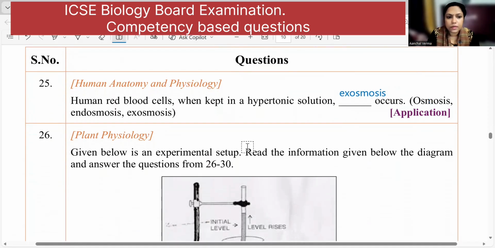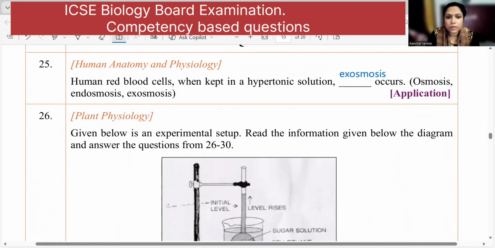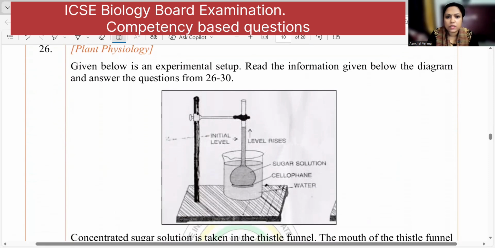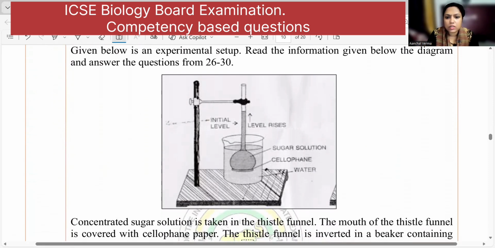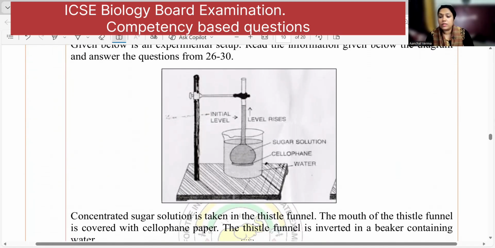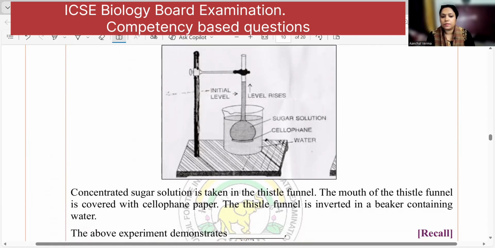Next one. Given below is the experimental setup. Read the information given below the diagram and answer the questions. Now you can see the diagram. This is osmosis, right? So concentrated sugar solution is taken in the thistle funnel. The mouth of the thistle funnel is covered with cellophane paper, which acts as a semi-permeable membrane. And the thistle funnel is inverted in the beaker containing the water.